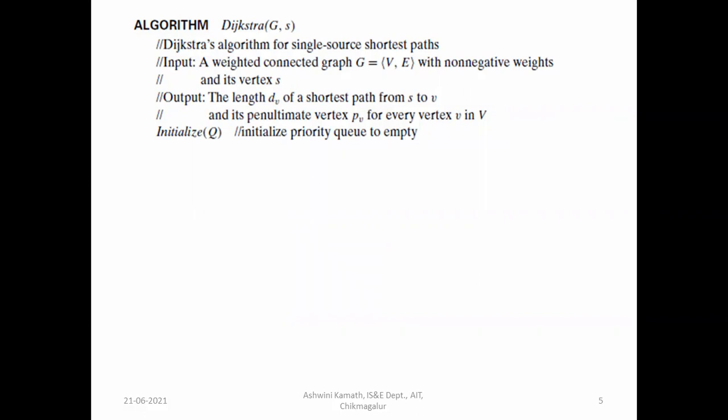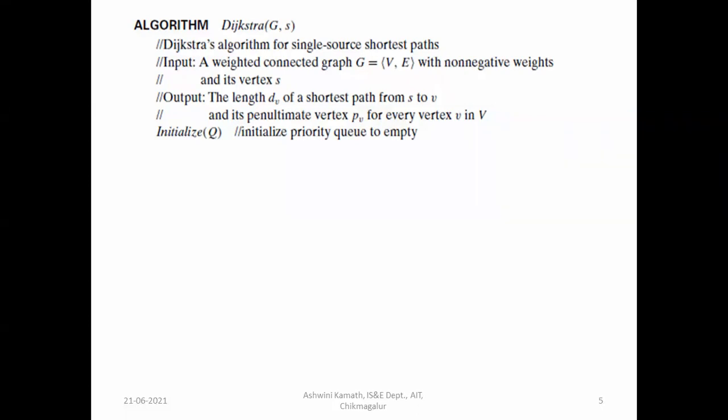The input is a weighted connected graph G = (V, E) with non-negative weights, and its vertex s. Remember that it works only for positive weights. It works for directed graphs and undirected graphs also.